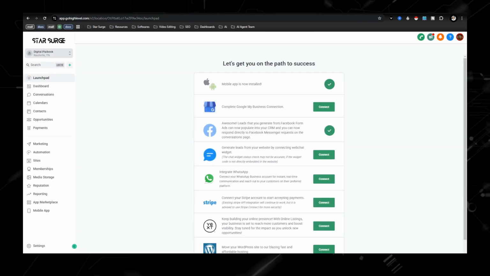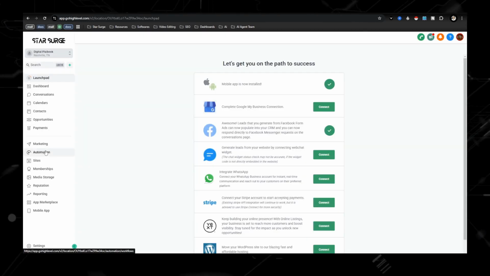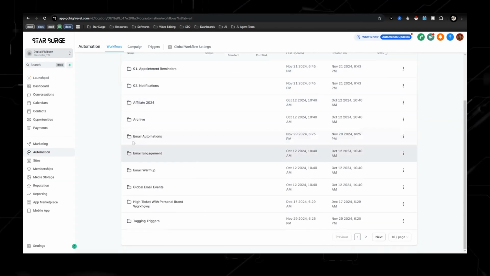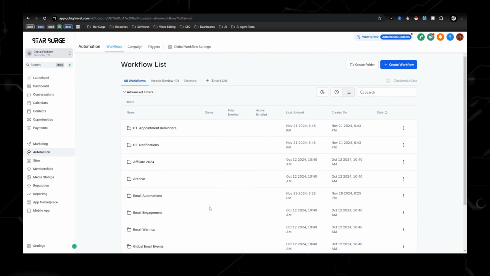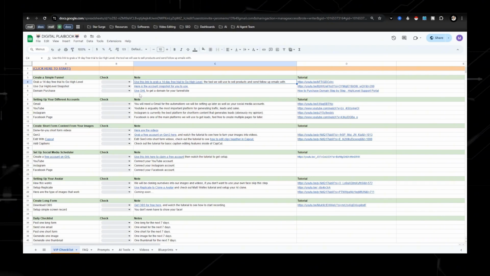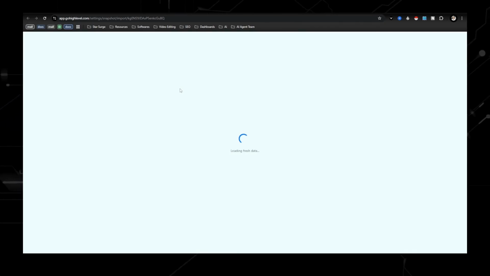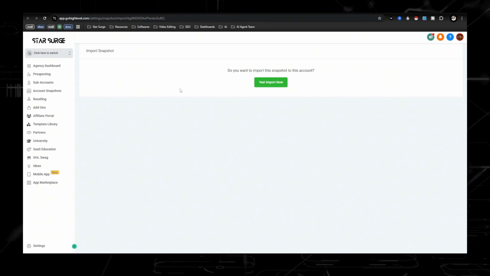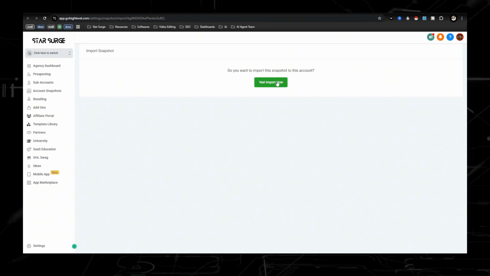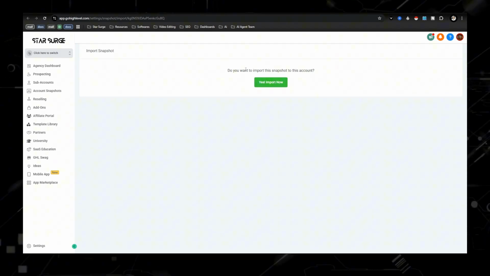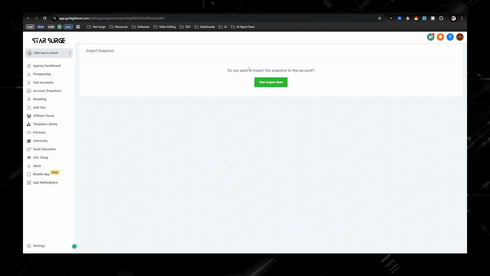So once you're in Go High Level, you're going to want to go to automations. Now, automations is going to be how we set up our email sequences. And to get access to all of this stuff right here, actually, all you need to do is just follow the checklist, like I said, and you'll be able to import a snapshot. And what a snapshot is, it gives you all of my funnels, all of my custom values, everything that I'm using inside my own business, and you're able to just import it directly into yours, so you don't have to spend your time trying to figure out and putting everything together, building everything.